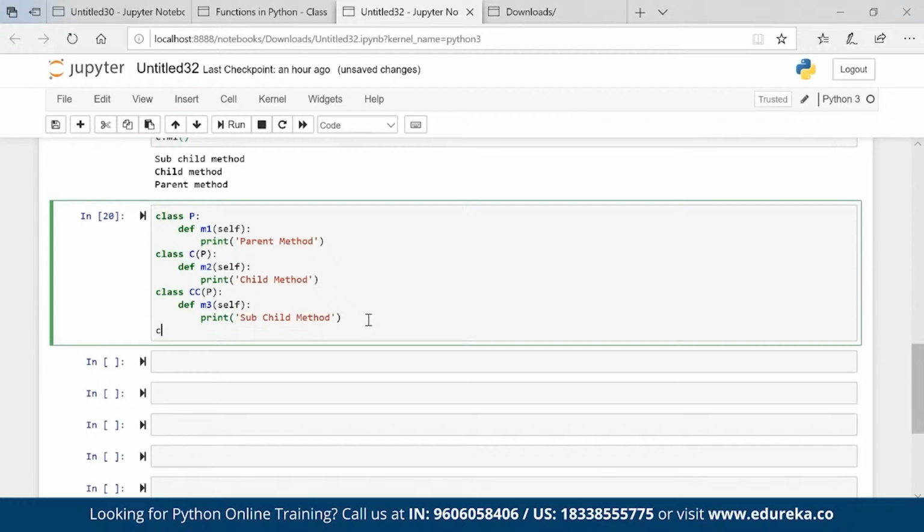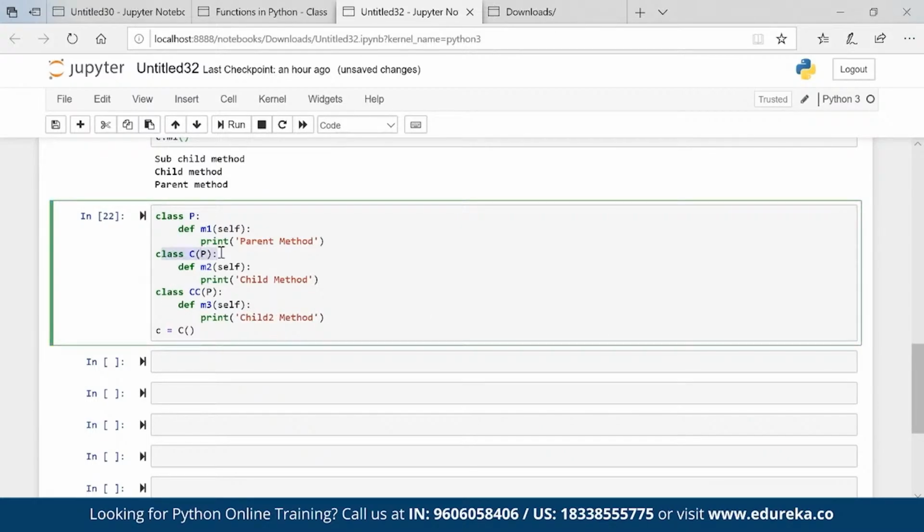Now C is equal to, if I call the C class, now what all properties will C have? C will have M2 and M1. Okay, M1 is a function and this is known as a method. Basically when we are talking about an object oriented programming language, then this is mentioned as a method. CC is a sibling obviously, so ignore that, child 2, because it is getting property from parent only.